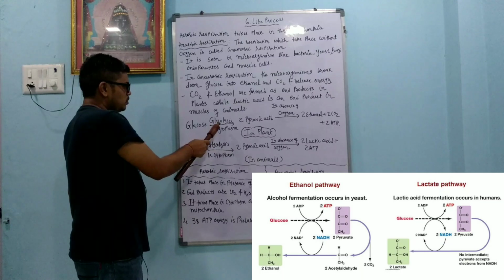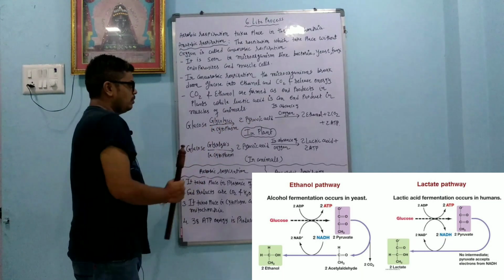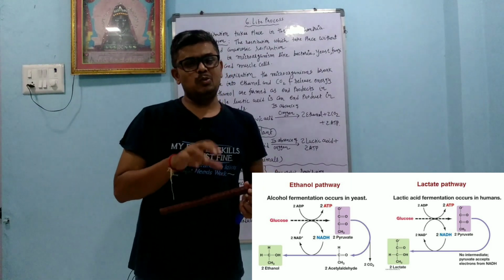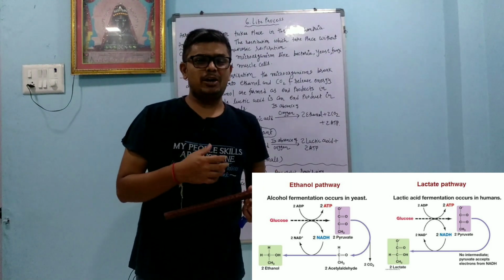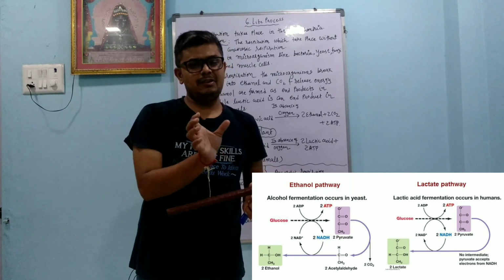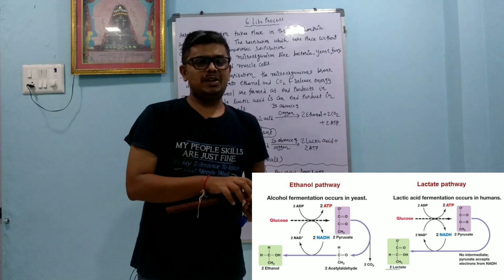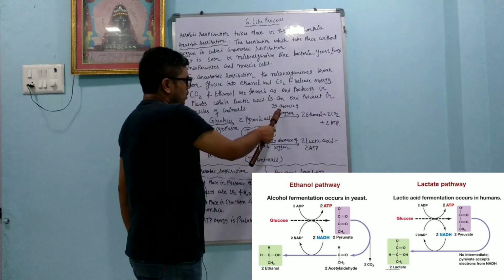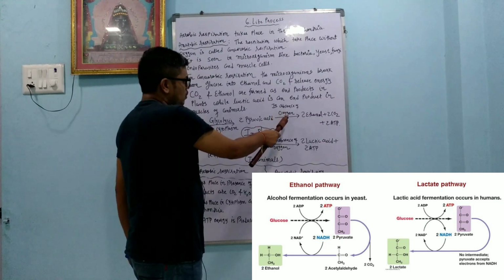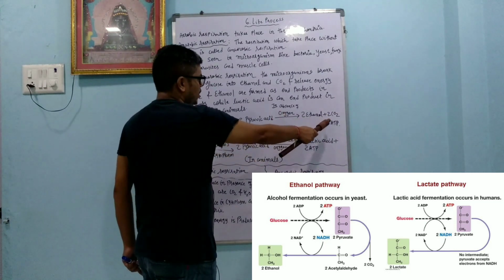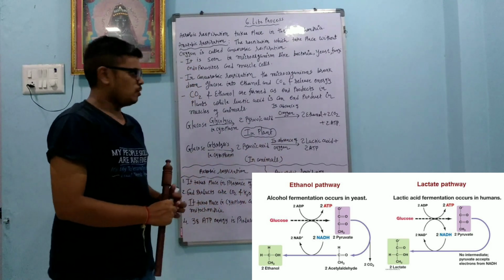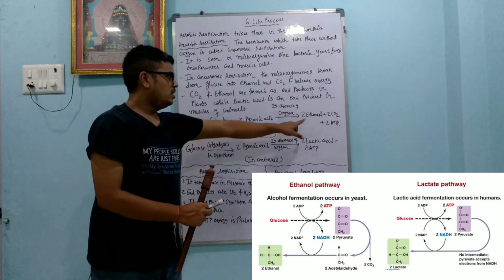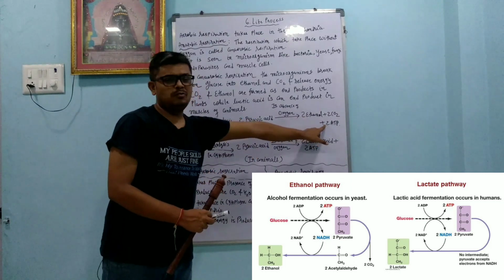Glucose, by the glycolysis process in the cytoplasm, makes 2 moles of pyruvic acid. Dear student, glycolysis is a metabolic process which converts glucose into pyruvic acid or pyruvate. Pyruvate means pyruvic acid from which we remove hydrogen. These 2 moles of pyruvic acid undergo further reaction. In the absence of oxygen, it produces 2 moles of ethanol, 2 moles of carbon dioxide, and 2 moles of ATP energy. This total reaction takes place in the plant. Ethanol is the last product and 2 moles of ATP energy are produced.